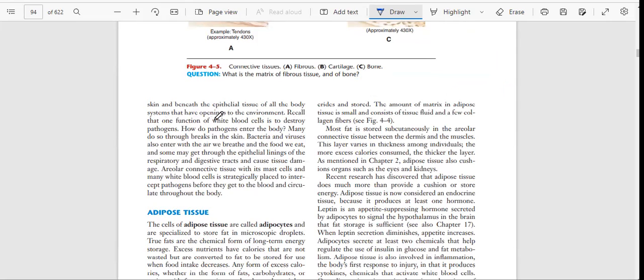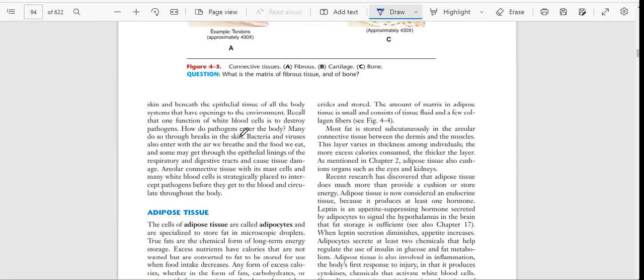Recall that one function of white blood cells is to destroy pathogens. How do pathogens enter the body? Many do so through breaks in the skin. Bacteria and viruses also enter with the air we breathe and the food we eat, and some may get through the epithelial lining of the respiratory and digestive tracts and cause tissue damage. Areolar connective tissue, with its mast cells and white blood cells, is strategically placed to intercept pathogens before they get to the blood and circulate through the organs.